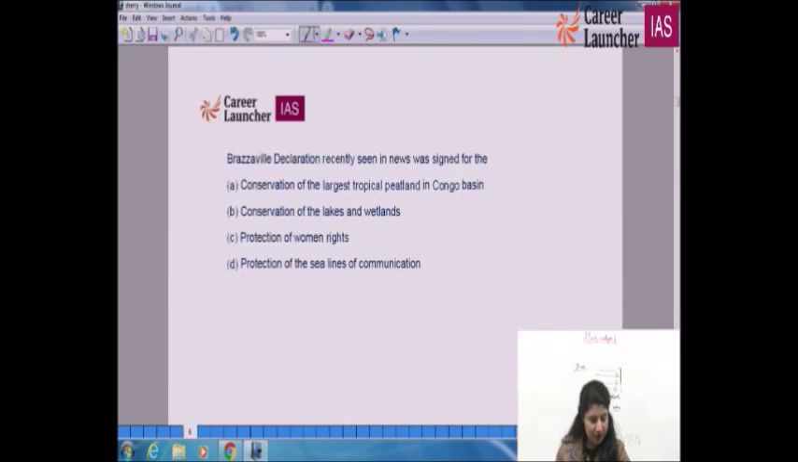Factual information: the Brazzaville Declaration, recently seen in the news, was signed for... Simple, very clear, A for apple is the right option. It is about conservation of the largest tropical peatland in the Congo Basin. So when I talk about the Congo Basin, when I talk about the Amazon, when I talk about this area, 0 degree equator, 10 degree north, 10 degree south, what am I talking about? I'm talking about the areas which are rich in flora, fauna and vegetation. We all know about it. 0 degree equator, ample sunlight, ample rainfall, and all these are contributory factors for the rich growth of flora and fauna.